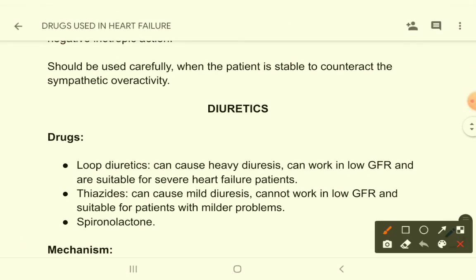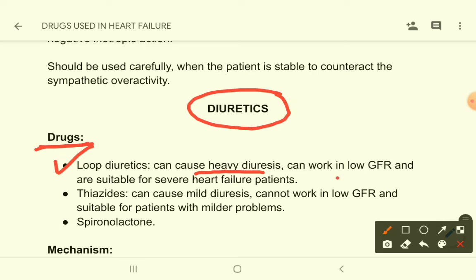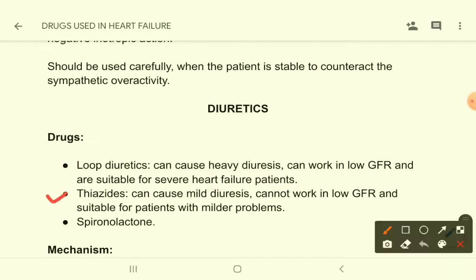Let's come to diuretics. Diuretics are a very important group of drugs in heart failure patients. So there are a few types of diuretics like loop diuretics, and these diuretics cause heavy diuresis, can work in low GFR, and these drugs are suitable for severe heart failure patients with very severe symptoms. Okay, and thiazide diuretics cause mild to moderate diuresis. And they cannot work in low GFR, and these drugs are suitable for patients with milder problems. And we can use spironolactone as well.